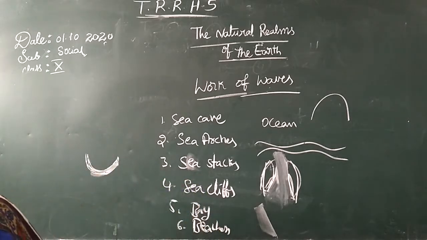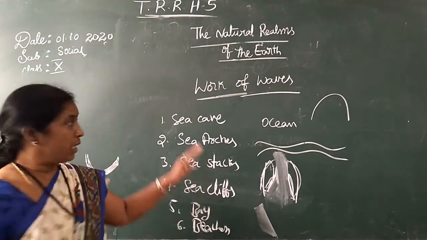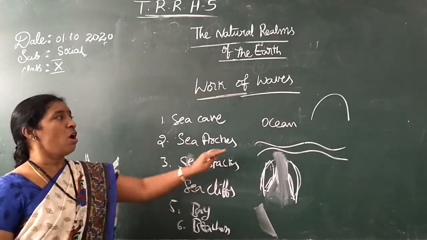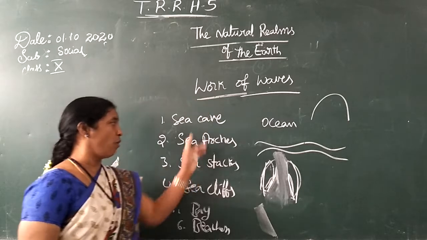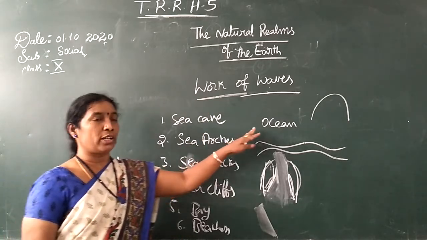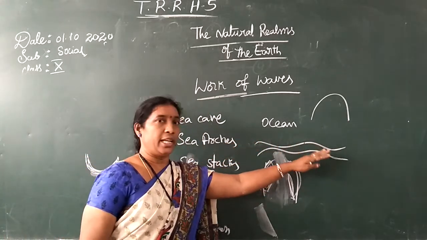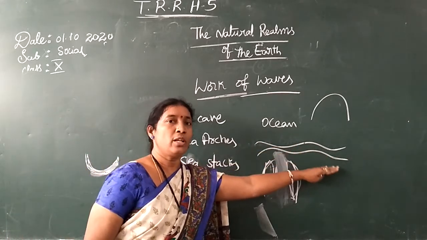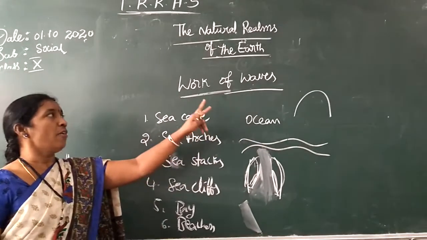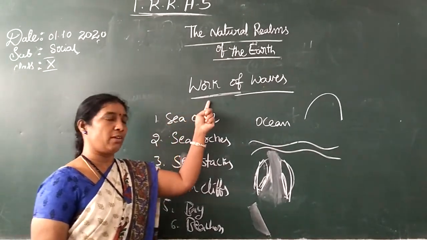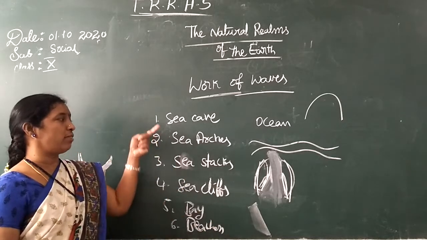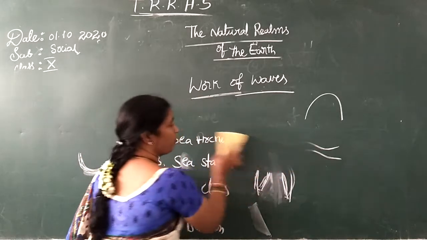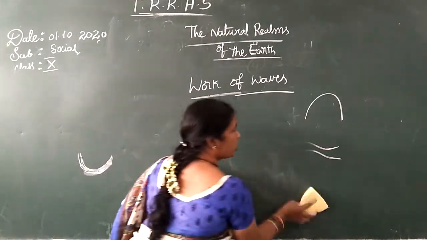And these are the beaches and sea caves. Let me explain once again. Work of waves: with the ocean waves only, it will form as a landform. So a disturbance created on the surface of a liquid body, like on the ocean, that is called waves. With the waves there will be landforms: sea caves, sea arches, sea stacks, sea cliffs, bays and beaches. Okay. I hope everyone understood, children.